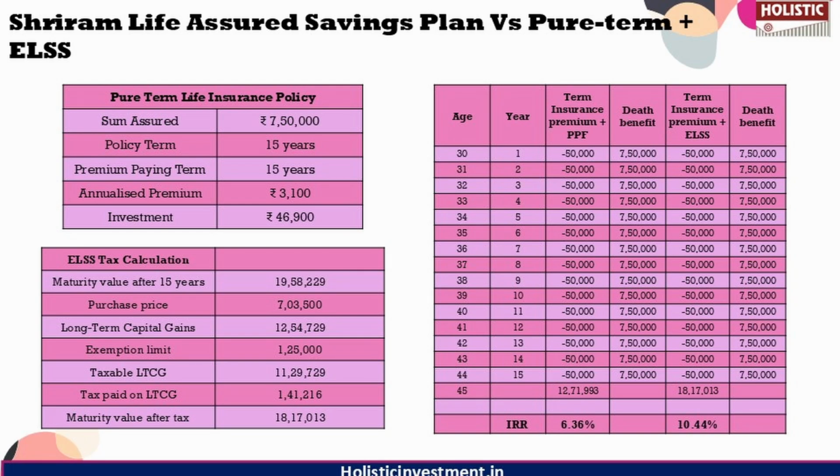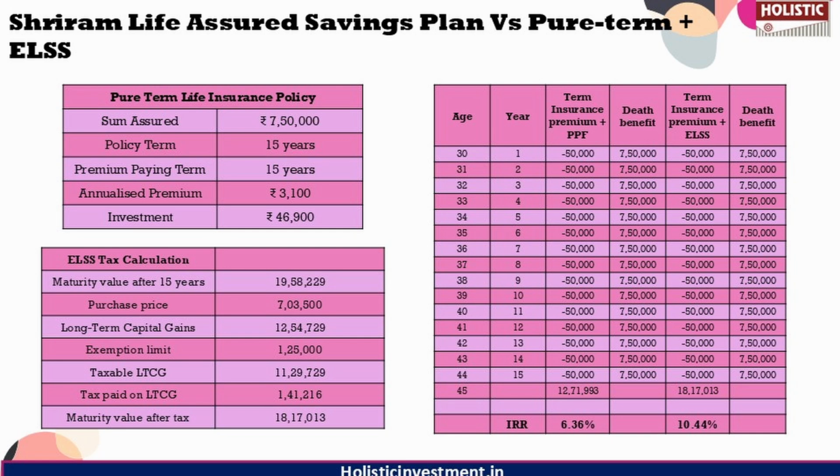So here, for life cover purpose, we are going to purchase a pure term life insurance policy with a sum assured of 7.5 lakh, which costs an annual premium of just 3,100 rupees for a policy term of 15 years. After accounting for the insurance premium, the remaining 46,900 rupees can be directed towards long-term investment goals.